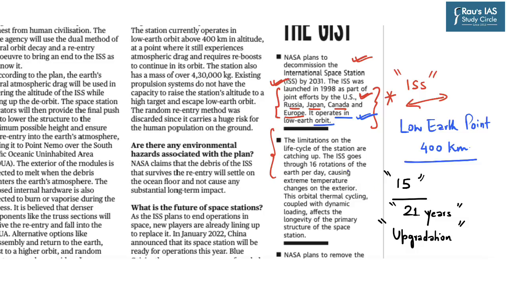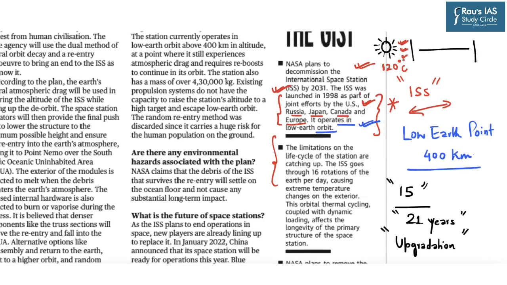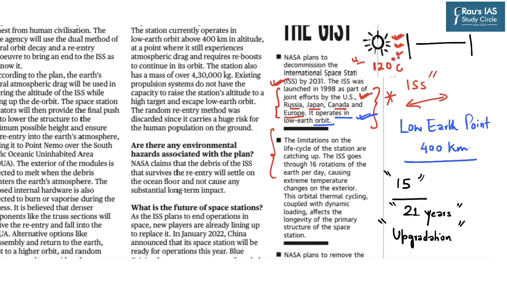So it says that the International Space Station goes through 16 rotations of the Earth per day, and this causes extreme temperature changes on the exterior side of the International Space Station. Not only this, the side which faces the sun gets heated up to around 120 degrees Celsius, whereas the side which is not facing the sun gets cooled down to roughly around minus 150 degrees Celsius, and this causes extreme expansion and contraction on both sides of the International Space Station. So this has also impacted the functioning of the International Space Station for the last few years.